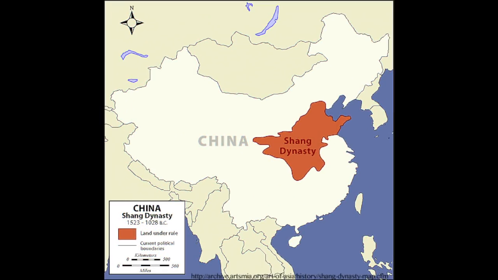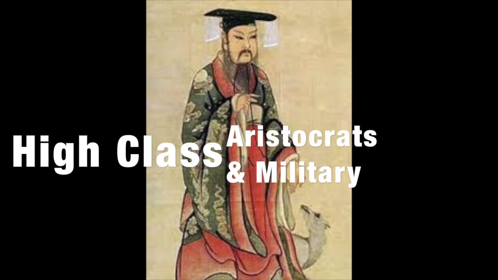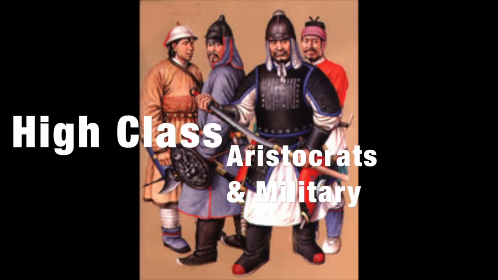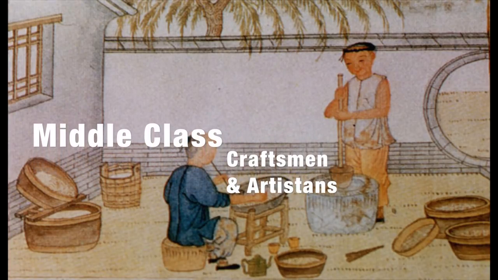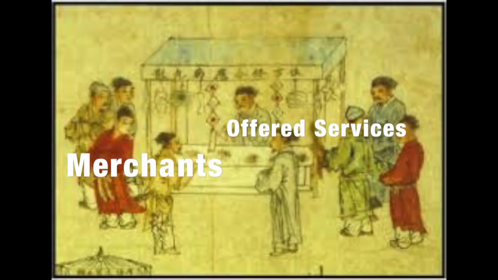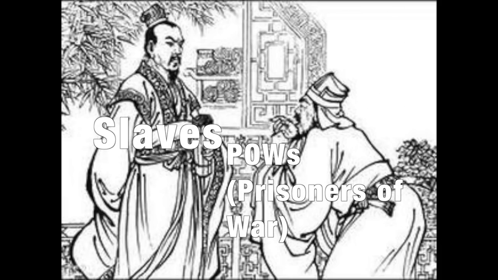The Shang Dynasty was categorized into 5 classes: the high class, which is mainly the aristocrats and the military; the middle class, which consisted of craftsmen and artisans; the peasants, which were mainly farmers; the merchants, who offered services; and the slaves, who were mainly prisoners of war.